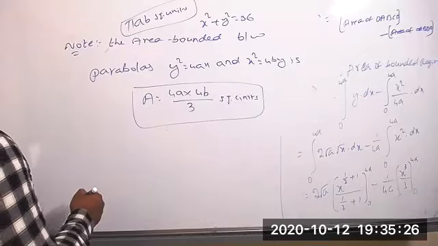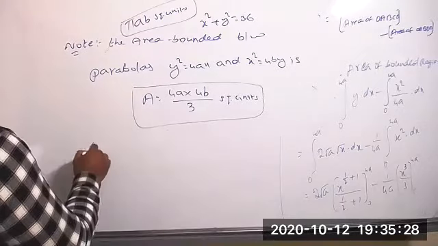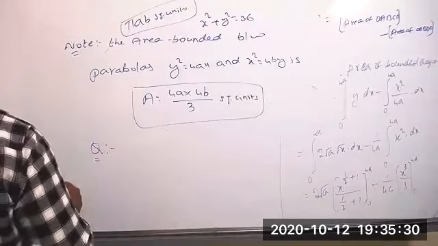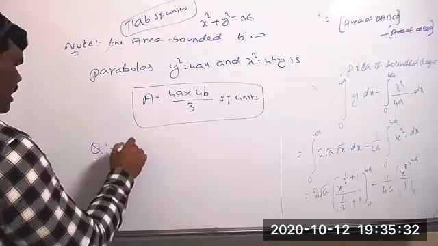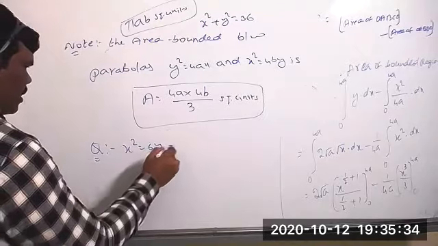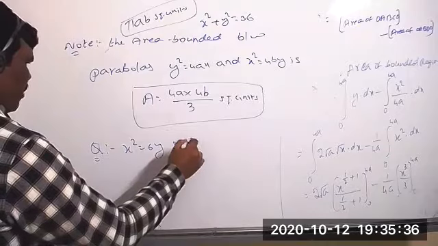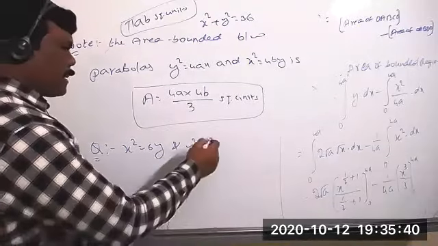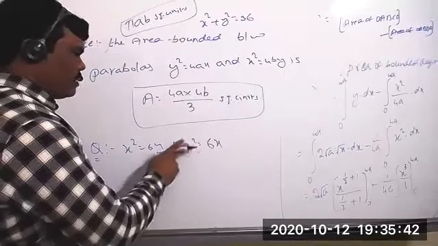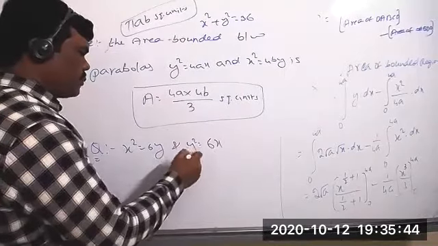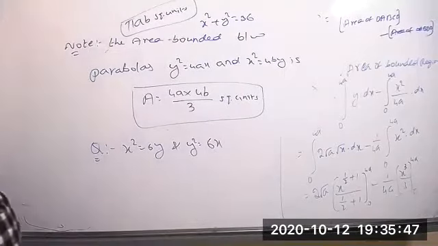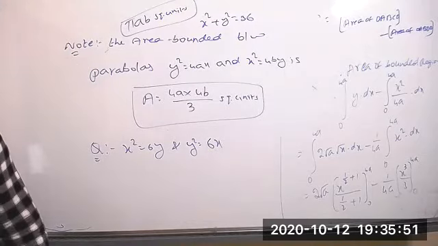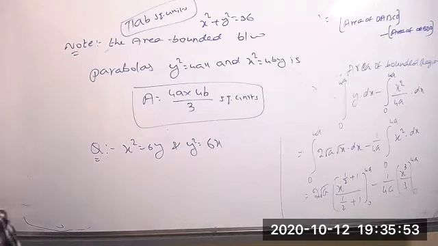Right now, the area bounded between parabolas x square equal to 6y and y square equal to 6x. Y square equal to 6x. Yes, find it. But from the subjective point of view you can solve, not objective.